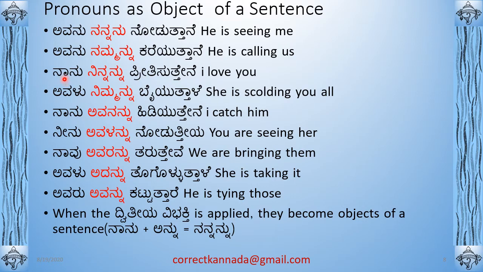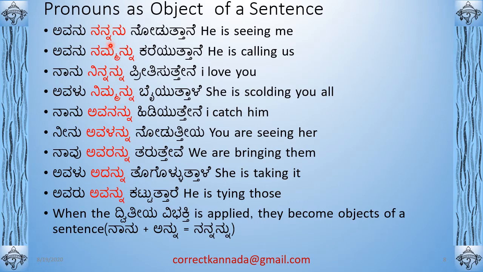Nanu Ninnannu Preetisuttene. Nanu I. Ninnannu you. Preetisuttene. Because of Nanu. Nanu means Tene. Avanu means Tane. Okay, so I love you. Avalu Nimmannu Bayyuttale. Avalu she. So Tale. Right? She is scolding you. Okay? Nimmannu. Nimma plus Annu. Nimmannu.